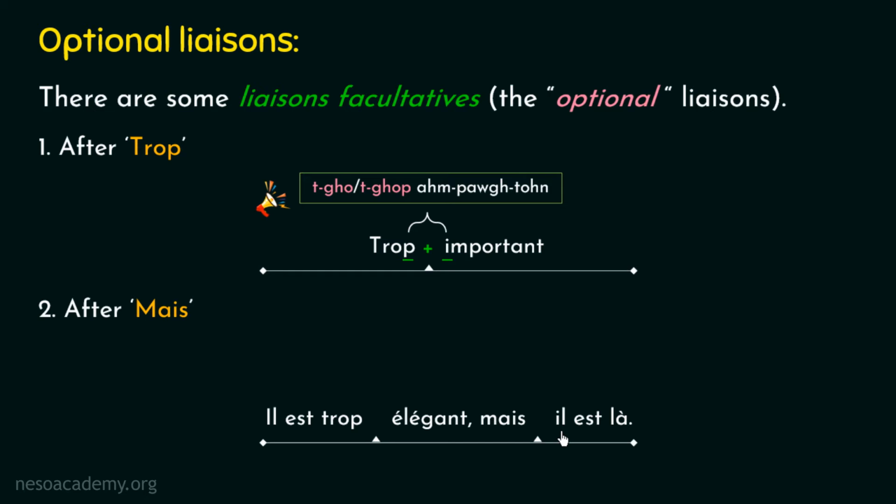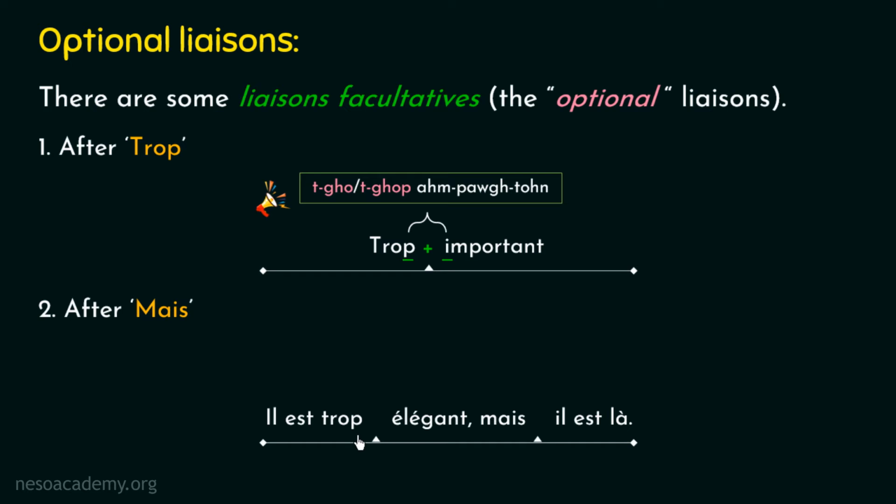Now kindly pay attention to the pronunciation of this French word. As we have discussed above, this particular French word is pronounced as trop. I am repeating it again: trop. From the pronunciation, we can clearly observe that this word is ending with a silent consonant.